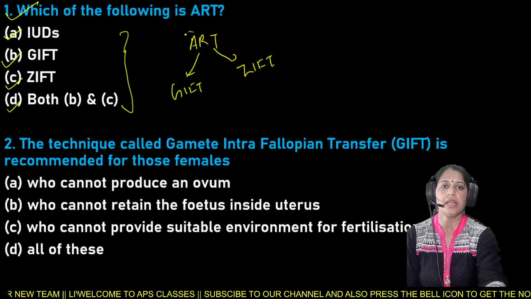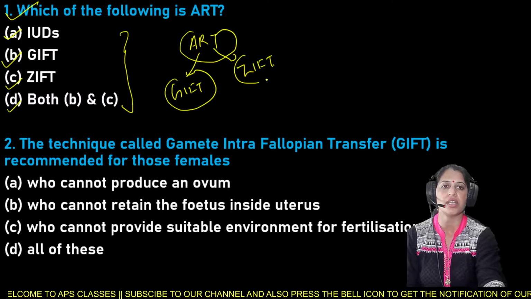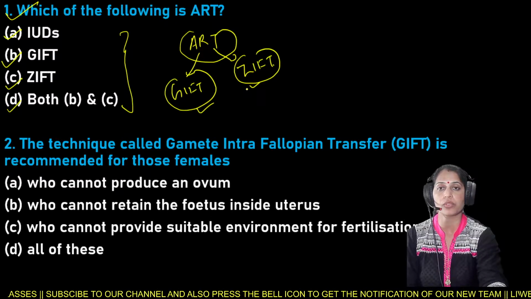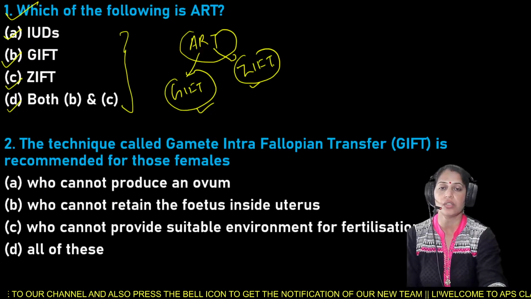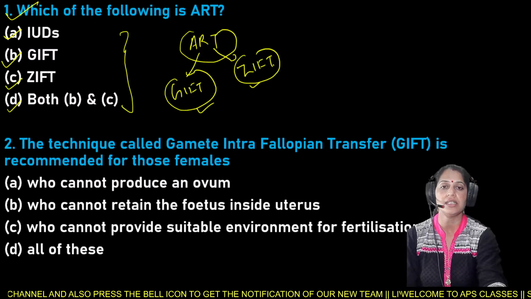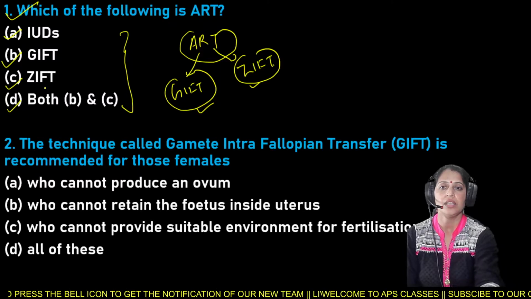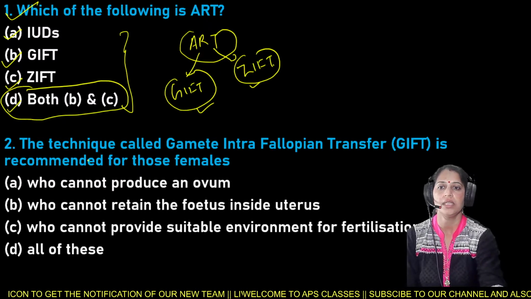So here ART is both GIFT as well as ZIFT. So both B and C are the correct options for the question, that is which of the following is ART. So here ZIFT and GIFT both are ART. So option D is the right answer for question number 1.